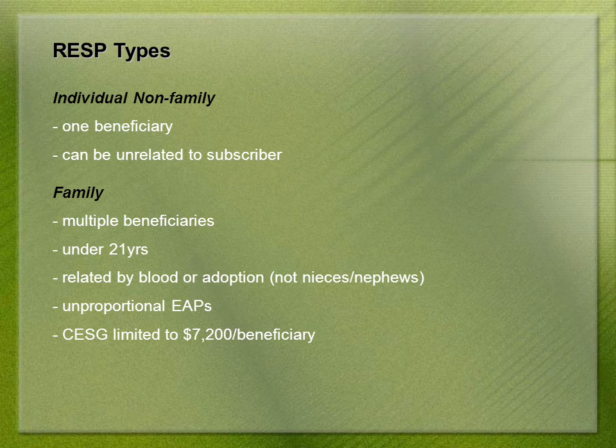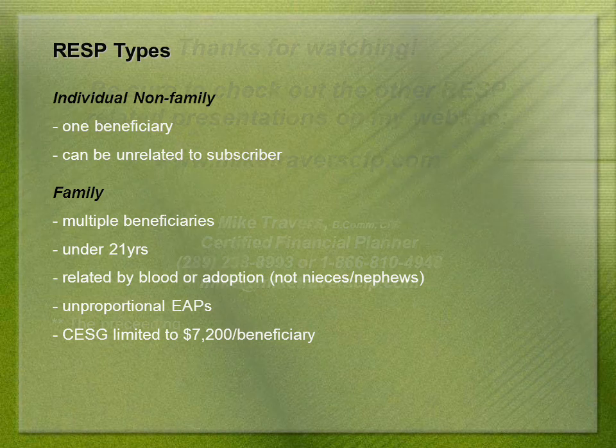The great thing about the family RESP is that you can save for all of your children's education in one plan, but then allocate greater education payment amounts depending on each child's needs. An example is that you could have one child that does a 3-year university degree, while another does a 4-year program and a master's degree. In this case, the second child could receive more money from the RESP in order to fund the greater education costs from being in school longer. However you utilize the funds amongst the children, each beneficiary is limited to receiving a maximum CESG amount of $7,200.